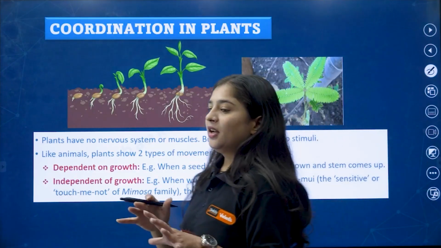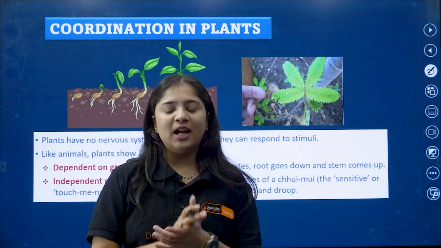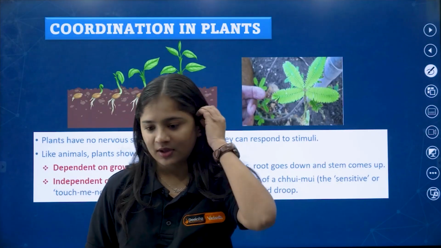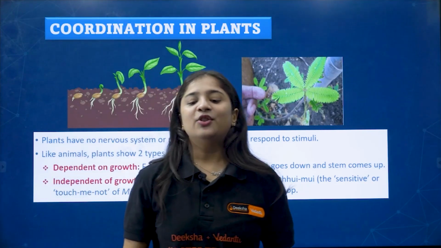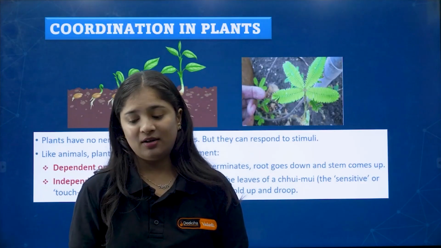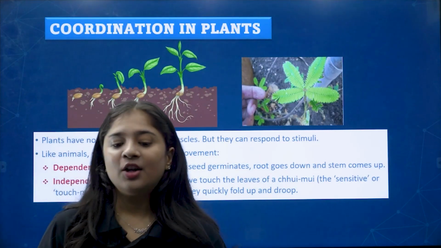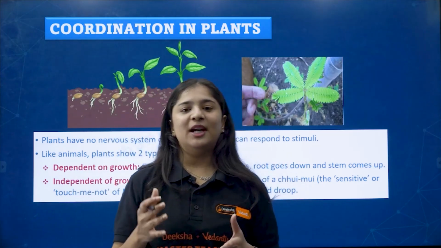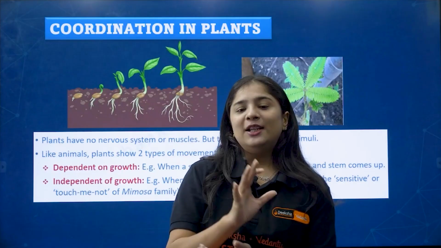So here we have completed control and coordination in animals. Finally, I'll give you 5 seconds.